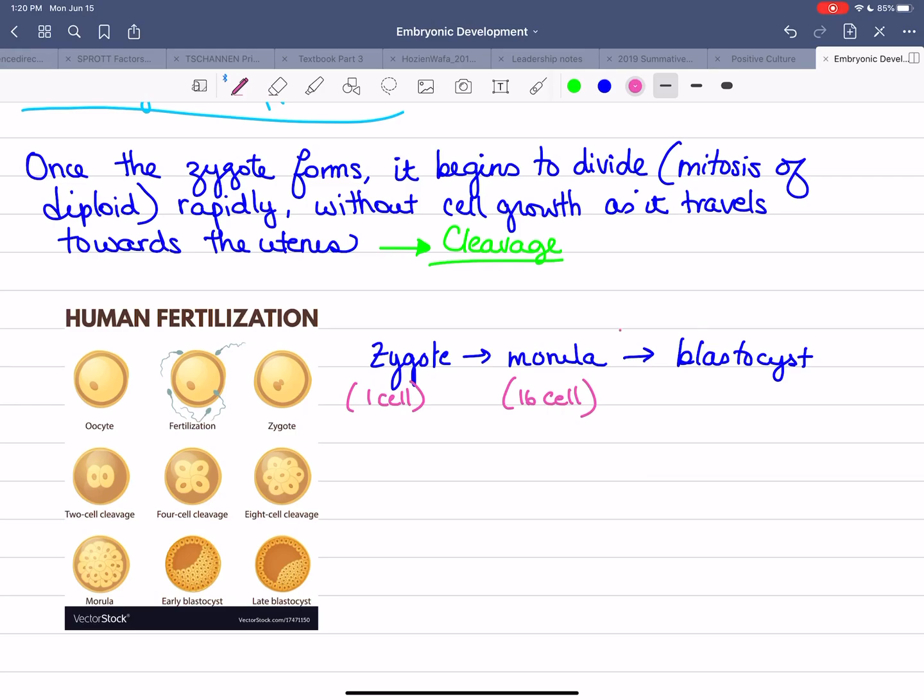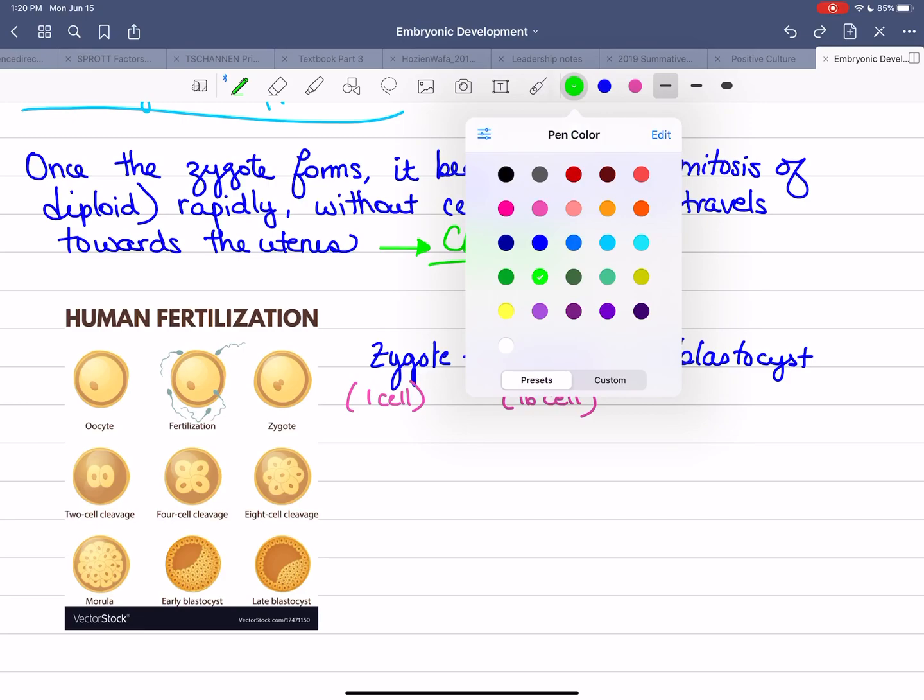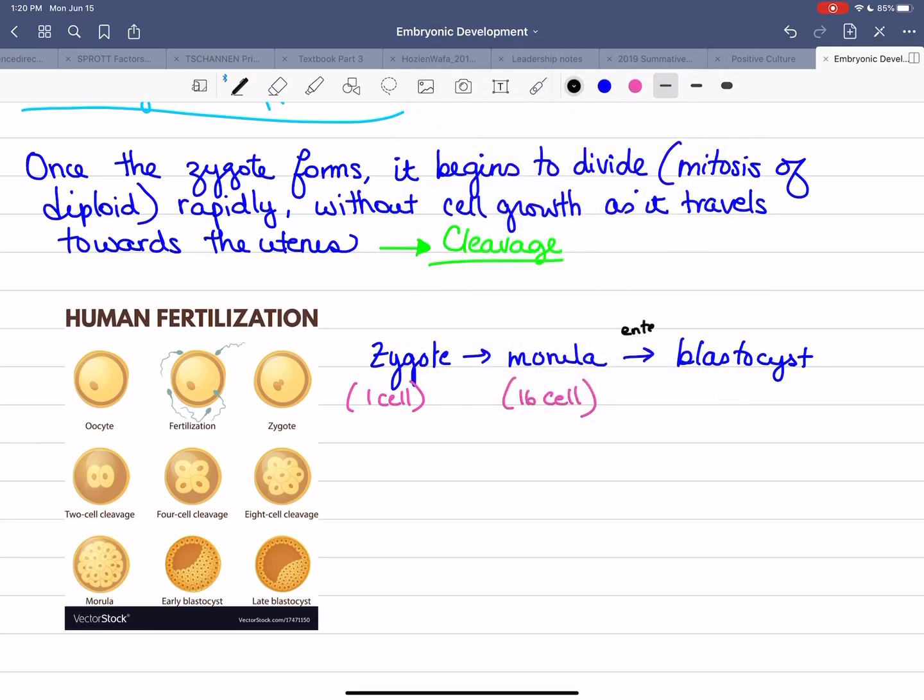And then once we enter the uterus, what happens here is that fluid from the uterus diffuses in, pushing the cells to one side.